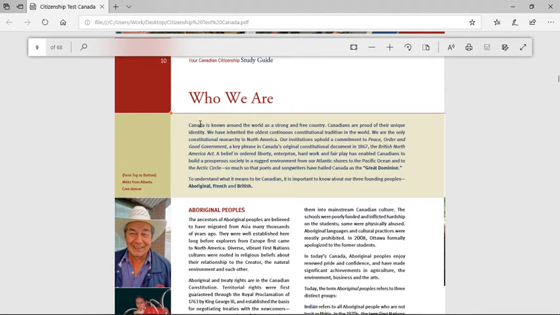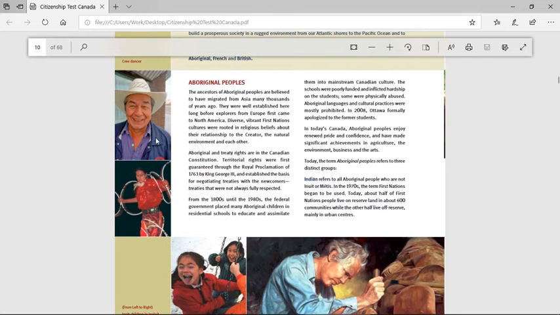To understand what it means to be Canadian, it is important to know about our 3 founding peoples: Aboriginal, French, and British. Aboriginal peoples. The ancestors of Aboriginal peoples are believed to have migrated from Asia many thousands of years ago. They were well established here long before explorers from Europe first came to North America. Diverse, vibrant First Nations cultures were rooted in religious beliefs about their relationship to the Creator, the natural environment, and each other. Aboriginal treaty rights are in the Canadian Constitution.